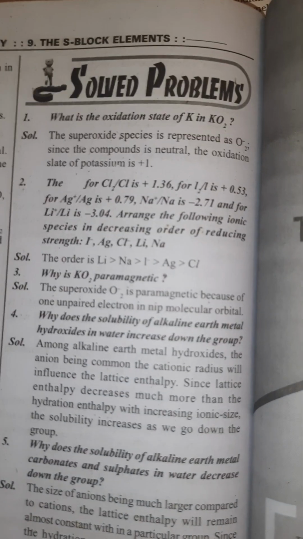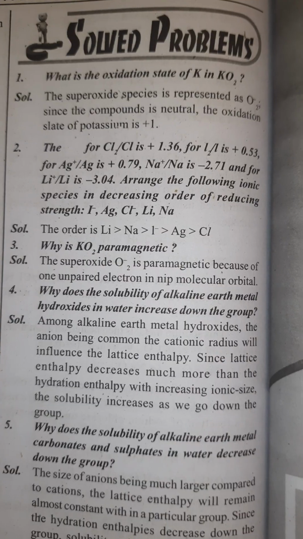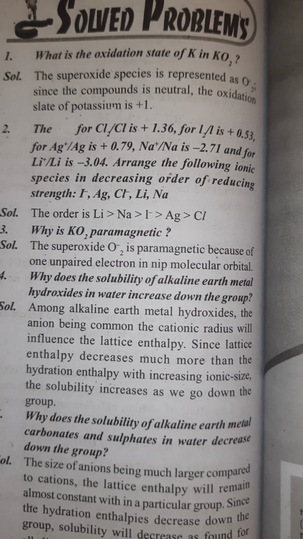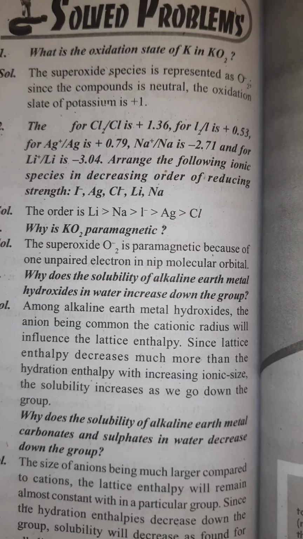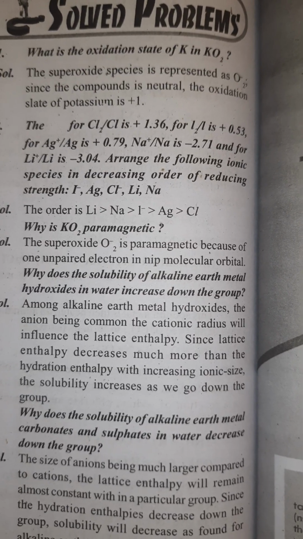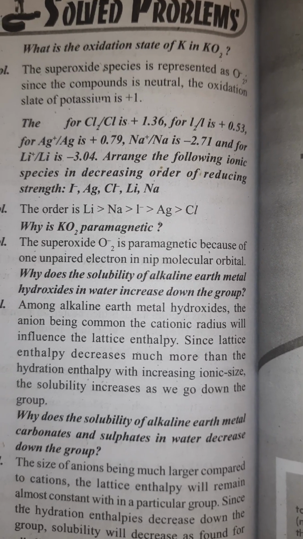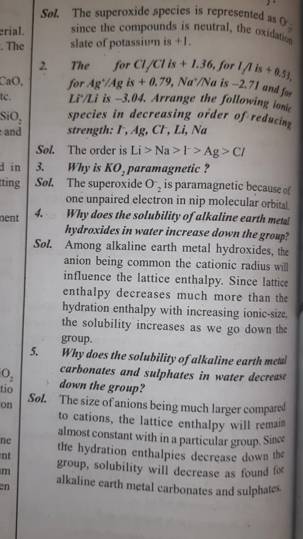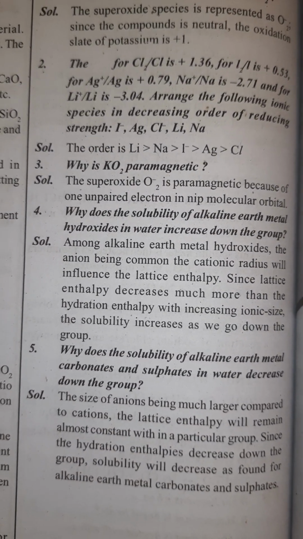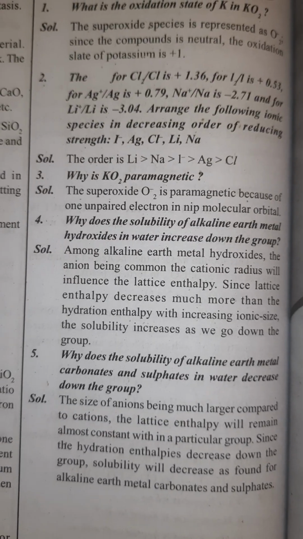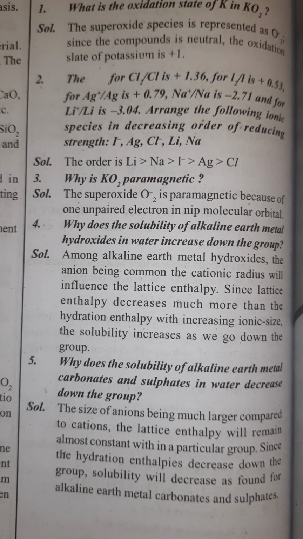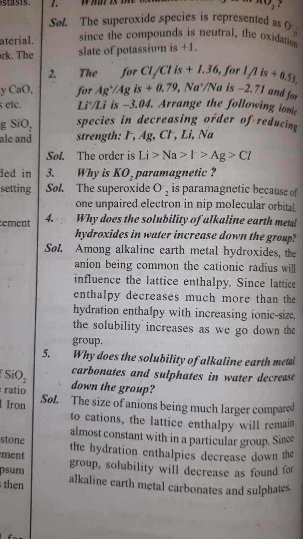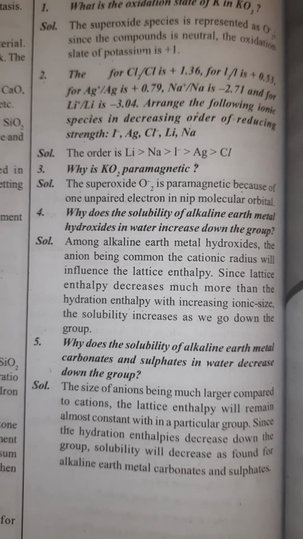Some solved problems in s-block elements. What is the oxidation state of K in KO2? The superoxide species here is represented as O2 minus. Since the compound is neutral, the oxidation state of potassium is +1. Why is KO2 paramagnetic in nature? The superoxide is paramagnetic because of an unpaired electron in the molecular orbital.